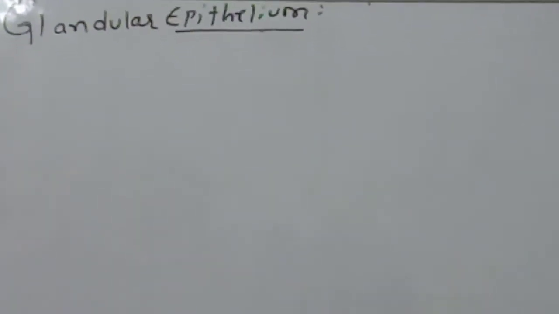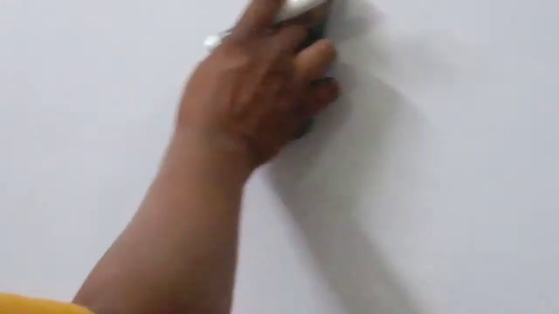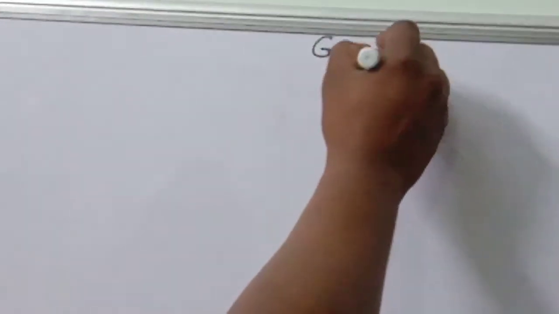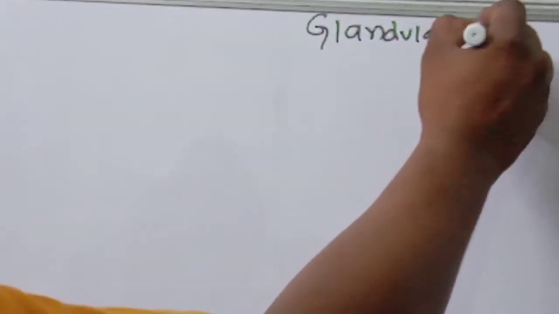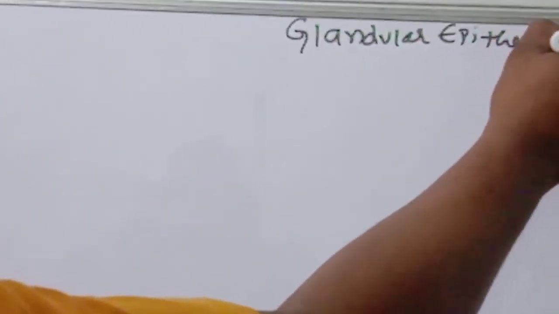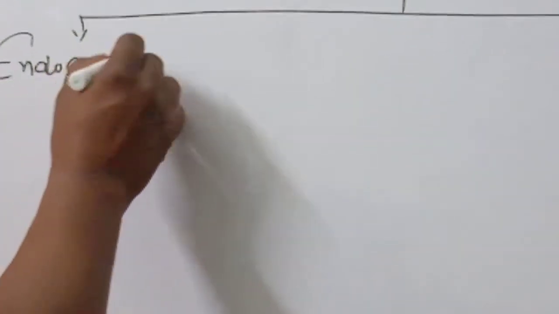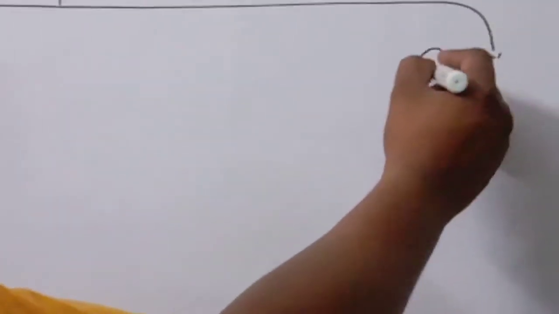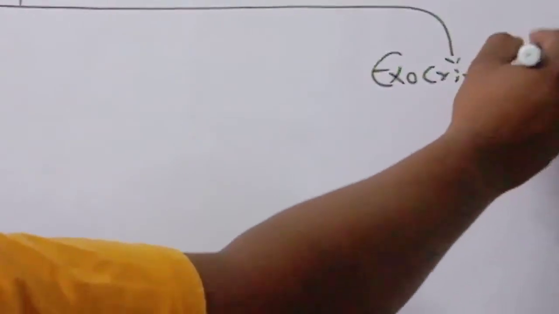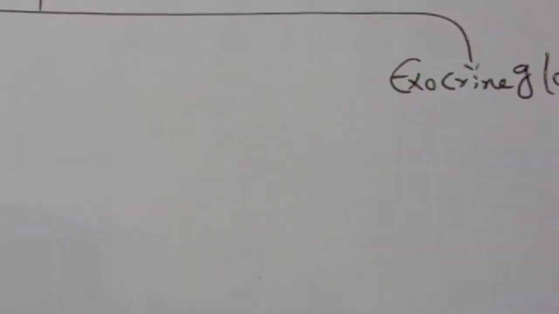Children, observe very carefully. Glandular epithelium is divided like this: number one, endocrine glands, and number two, exocrine glands.